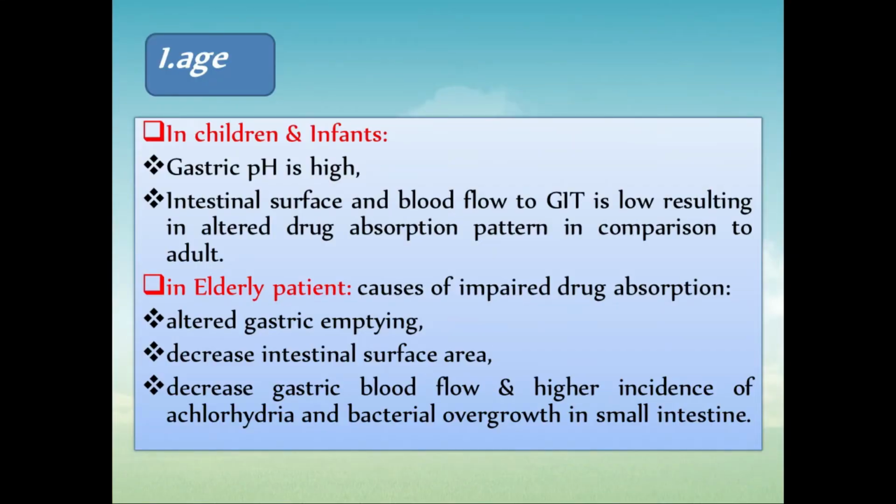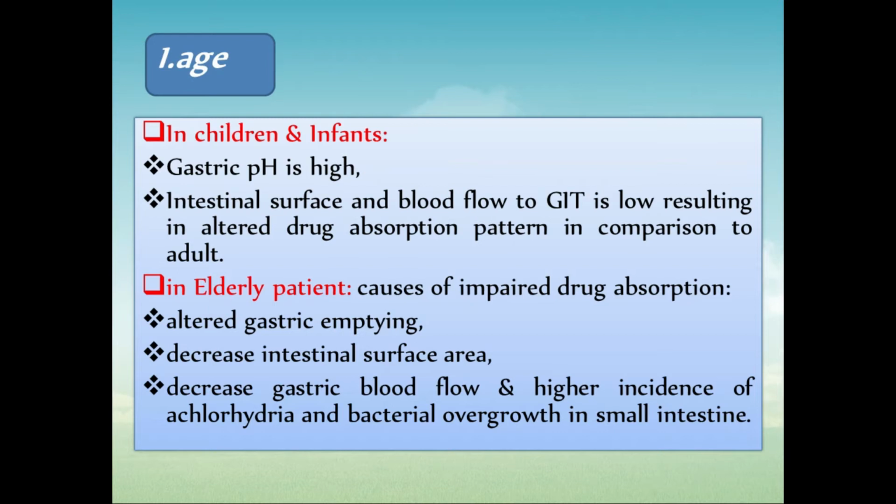Okay, in children and infants, gastric pH always remains high. As compared to the pH partition hypothesis, the change in pH will alter the rate of absorption, so in children and infants the absorption is different as compared to elderly or younger persons. The intestinal surface and blood flow to the GIT is low, resulting in an altered drug absorption pattern in comparison to adults.